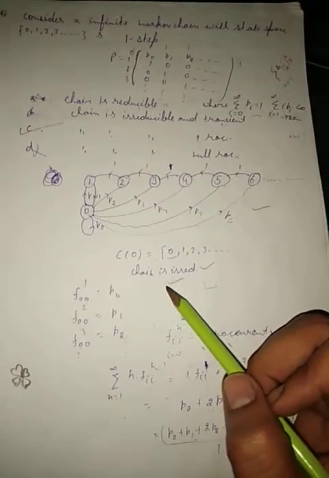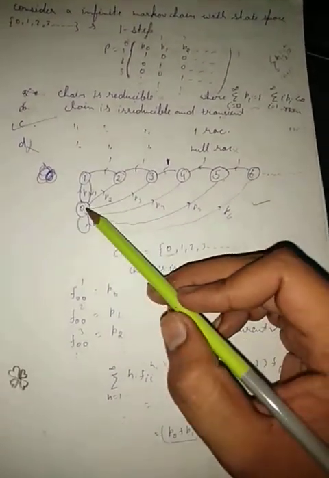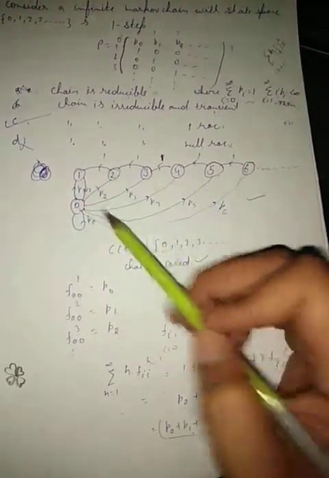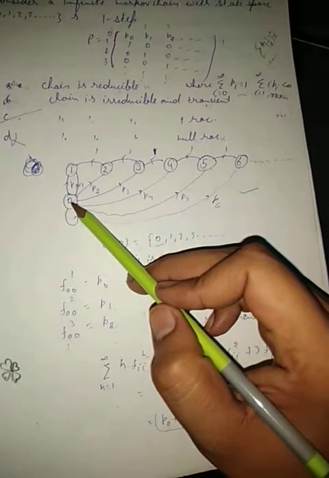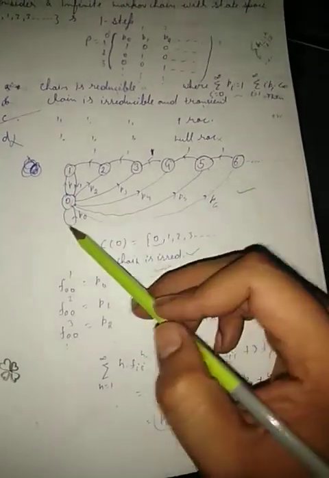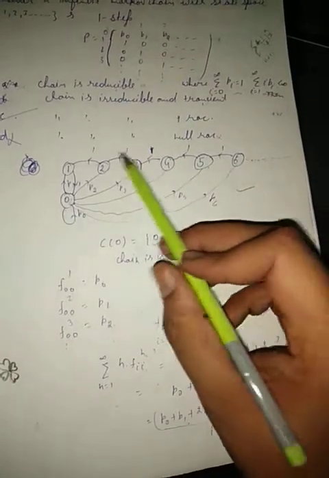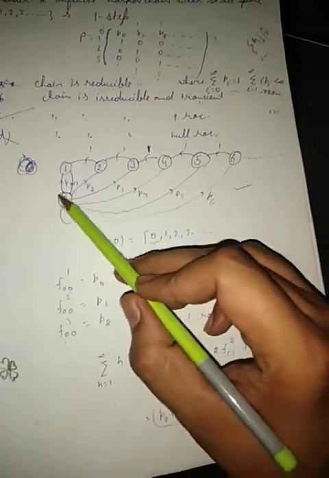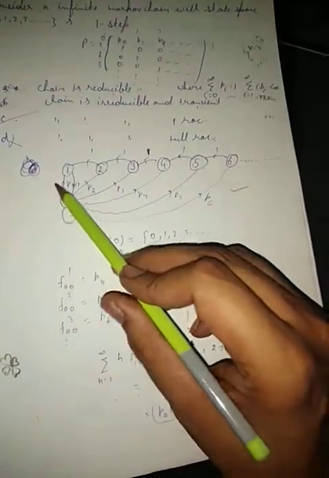Now we have to check whether all states are recurrent or transient. Here, in an irreducible chain, if I go from 0 anywhere, but I come back to 0, it means 0 is recurrent. If 0 is recurrent, then all are recurrent, because all states communicate with each other.